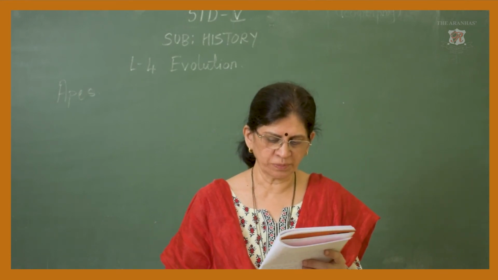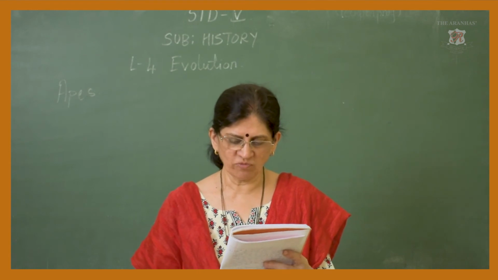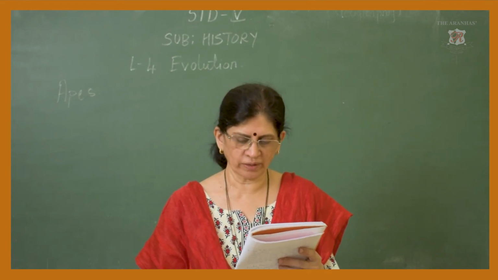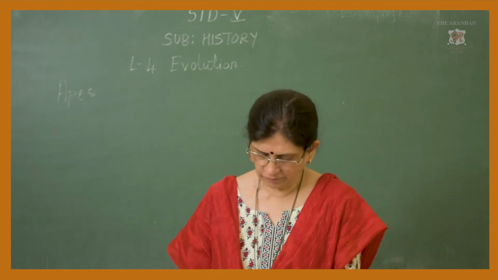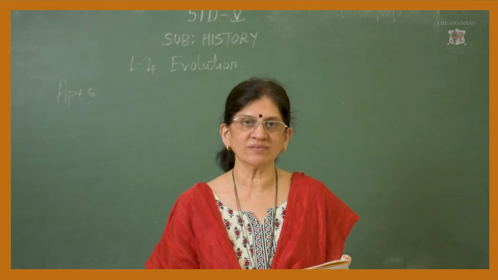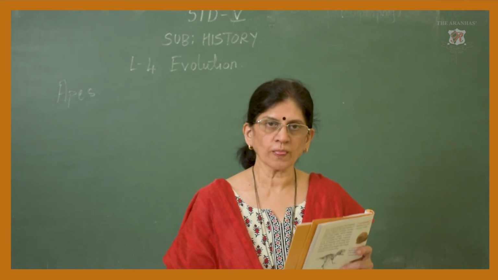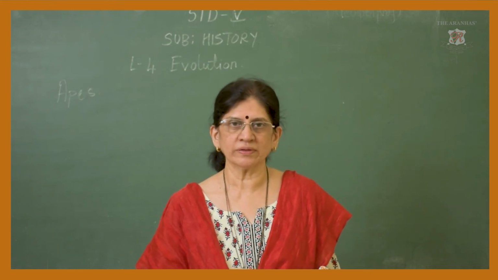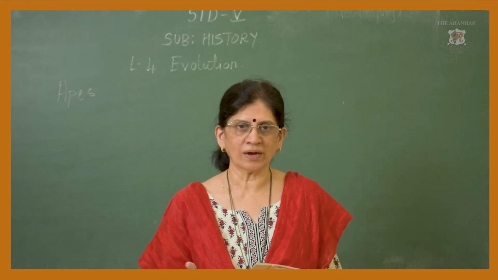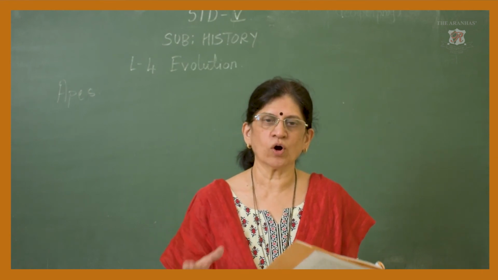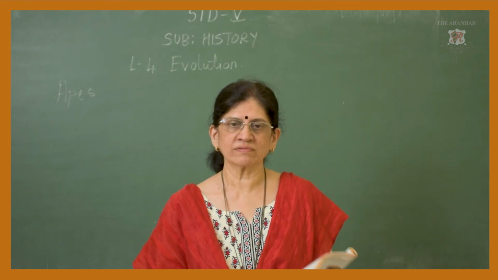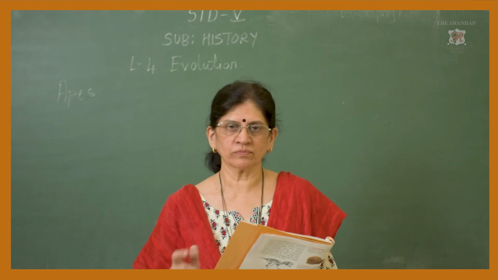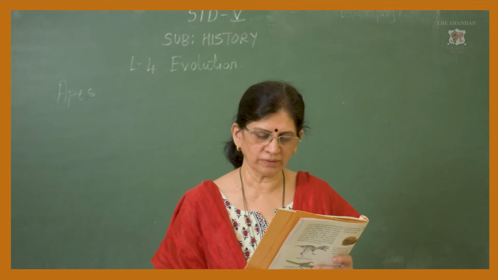The first human species is called primitive man who lived in the African continent. Now, apes are somewhat like humans in appearance and they mostly lived on trees. You have seen monkeys on the trees. They have a long tail, long hands, and they are swinging from one branch to another.